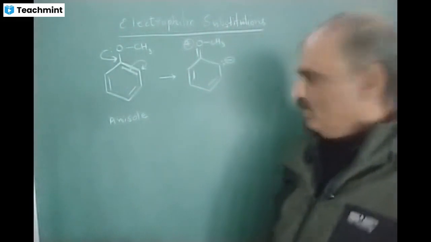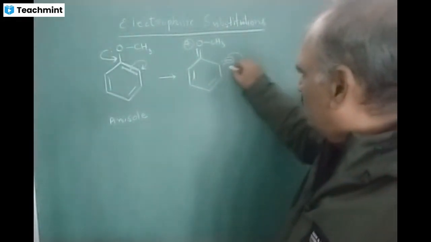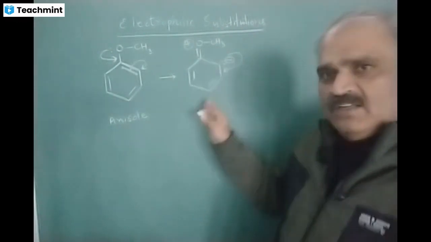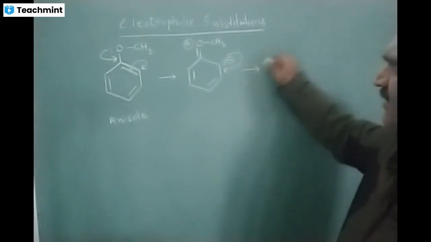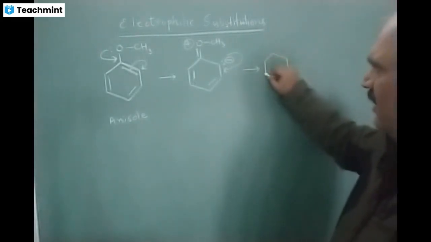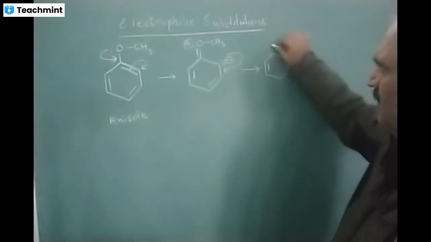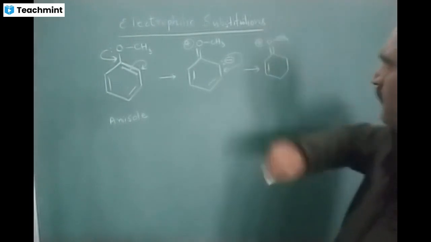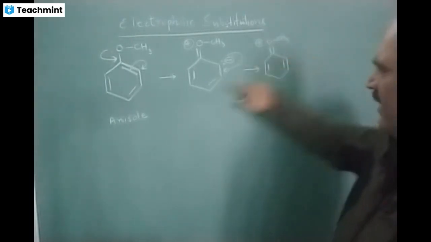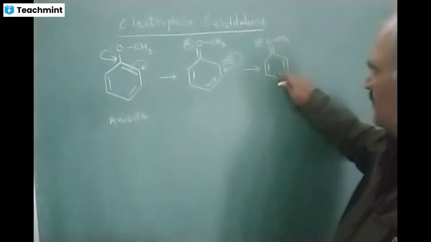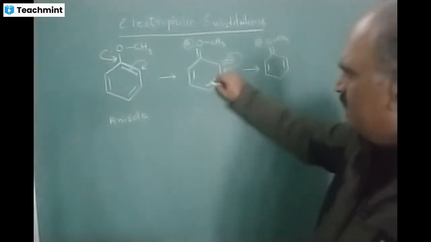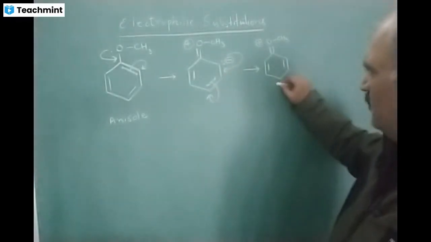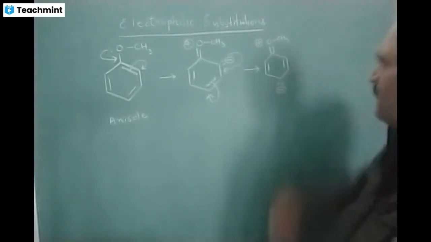Now this lone pair will move onto this single bond, spread in the form of a bond pair, and this structure will now become like this. Because this carbon would get a valency of 5, which is not possible, this bond pair will move here to form a lone pair. This is resonance.